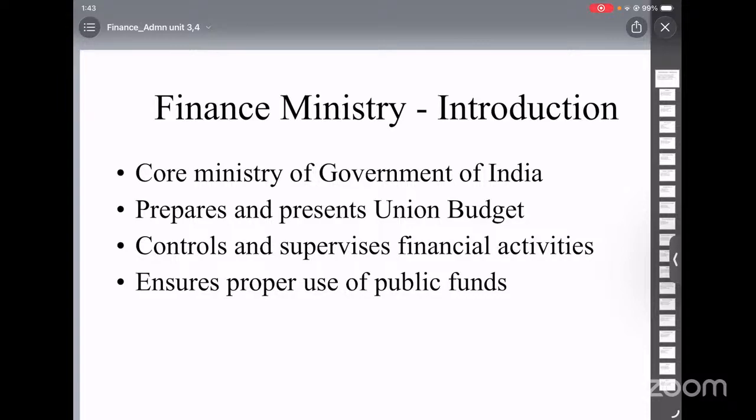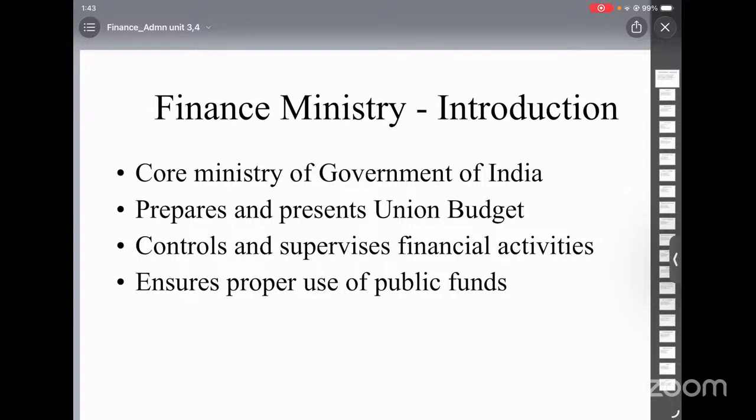In India, no tax can be imposed and no money can be spent without the approval of the parliament. This is one of the very important principles of democracy. So the journey of the budget through the parliament becomes a very crucial part of the process. Now let's see the different stages through which the budget is passed in the parliament. There are 5 main stages.